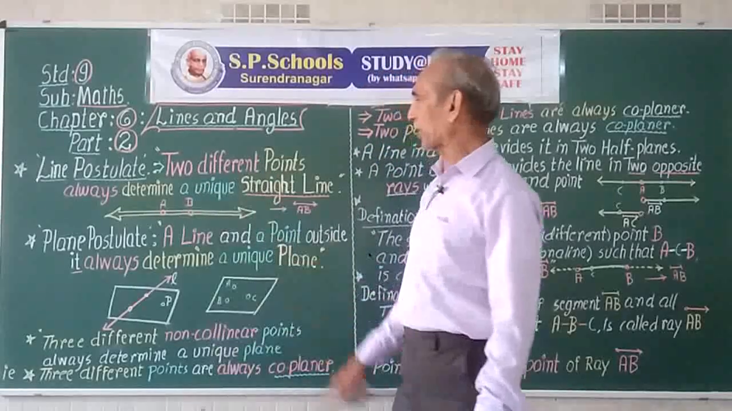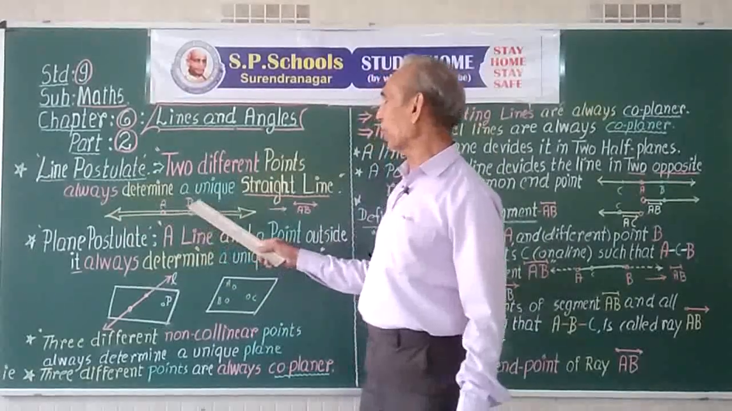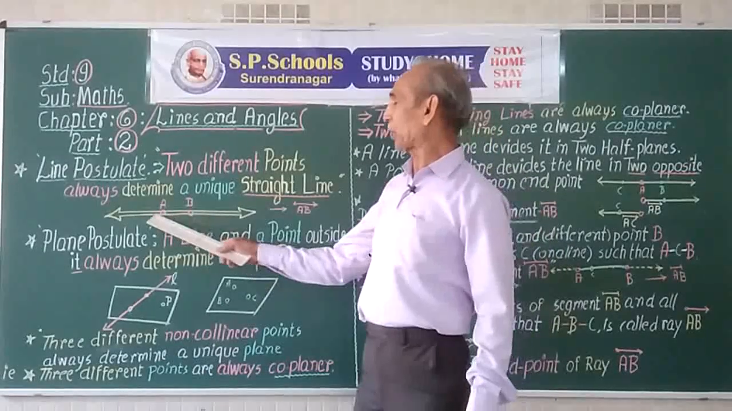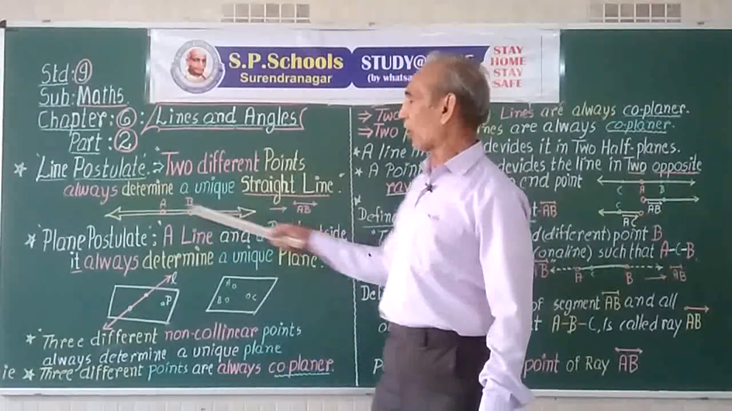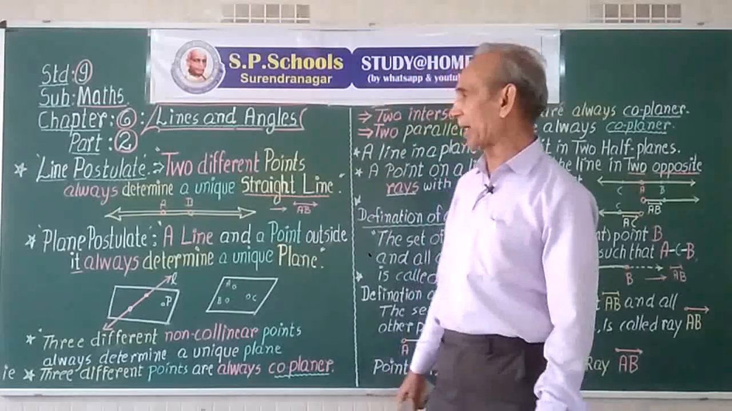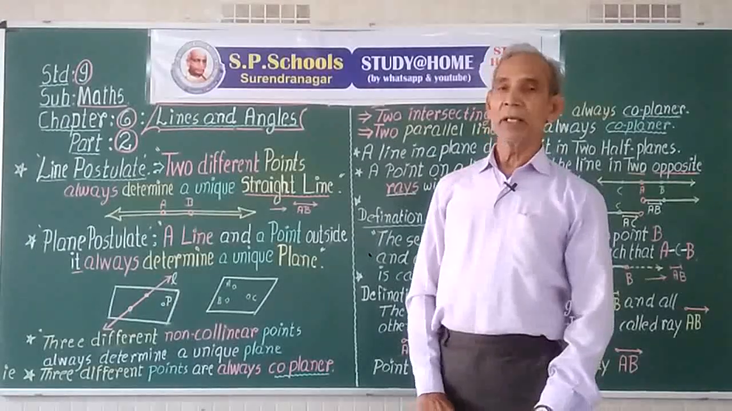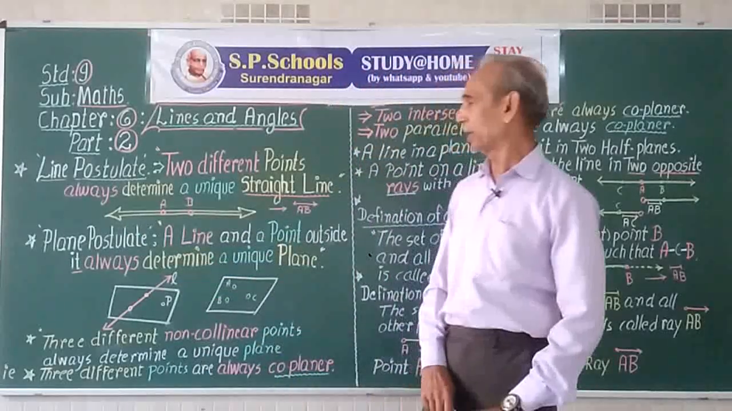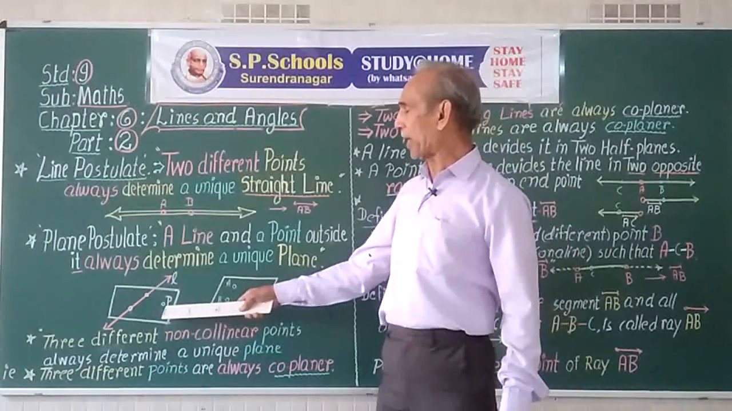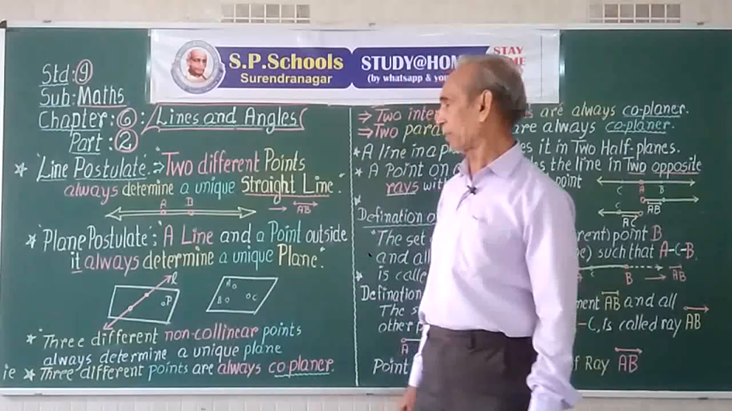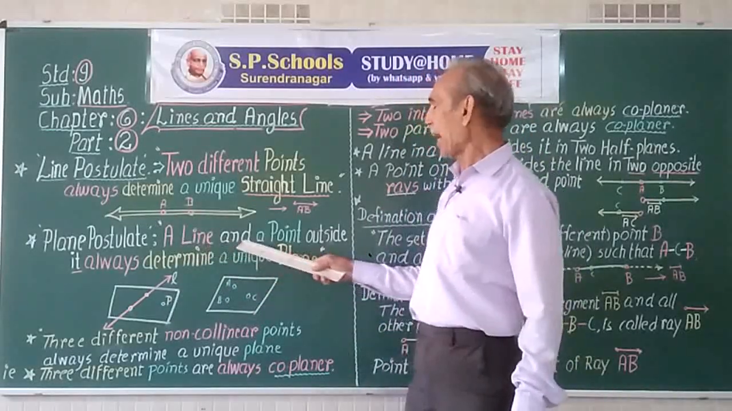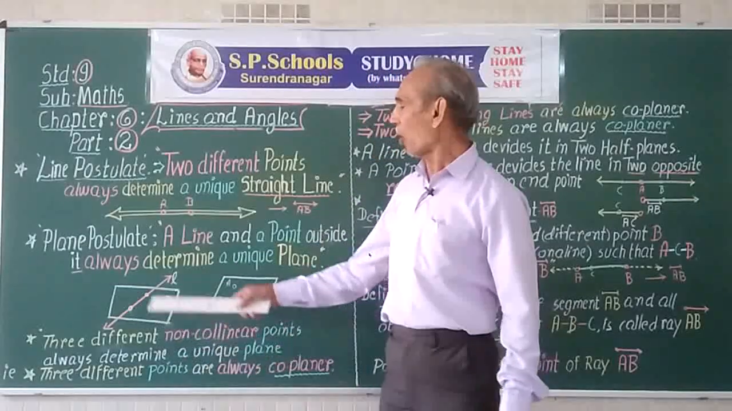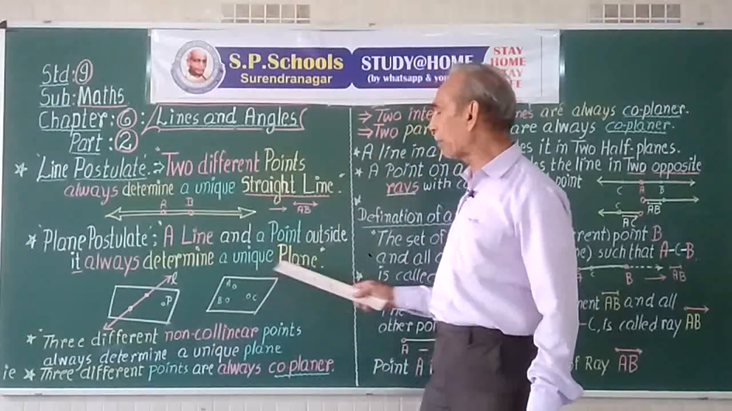Two different points always determine a unique straight line. If there are two different points, there always passes a unique straight line, as we learned last time. Now, plane postulate. Suppose there is one point outside the line, then a line and a point outside the line always determine a unique plane.